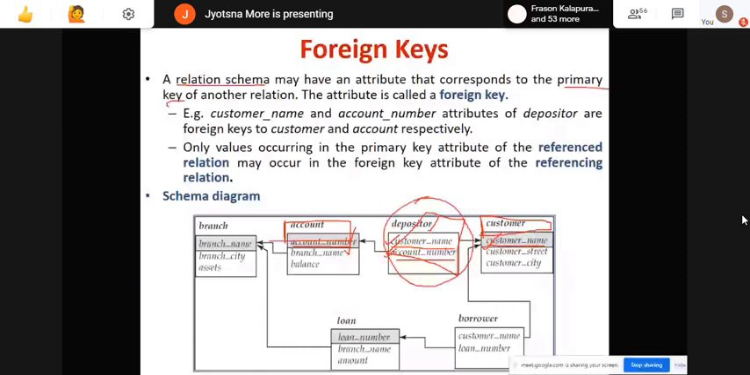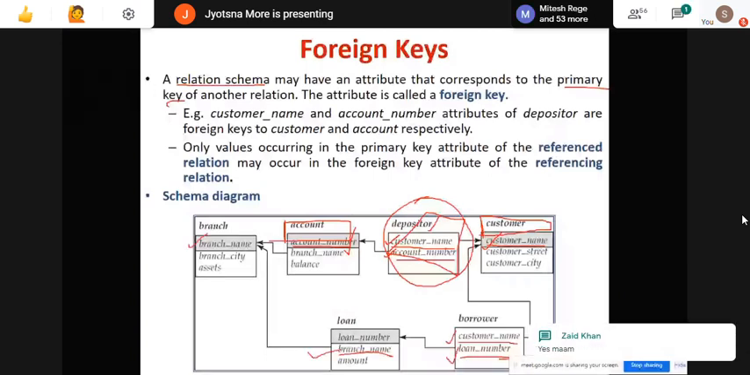Similarly with borrower, right? Here they have added customer with loan. Customer takes a loan. So customer name is a primary key of customer and loan number is a primary key of the loan entity. Here they are acting as foreign keys. Now, is everyone clear? Here they have again taken branch name, which is a primary key of branch. So here it is a primary key and here it is a foreign key. Everyone clear? Only a primary key can act as a foreign key. No other attribute can act as a foreign key.